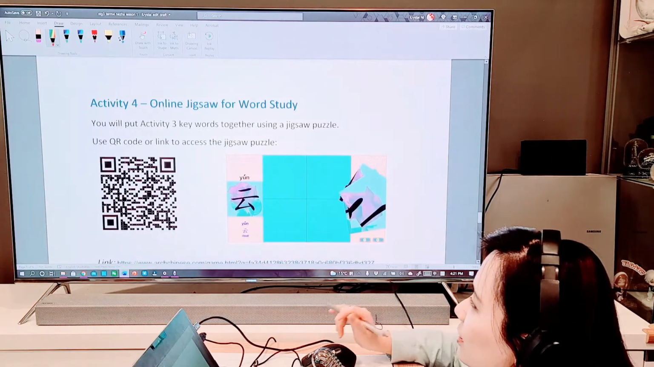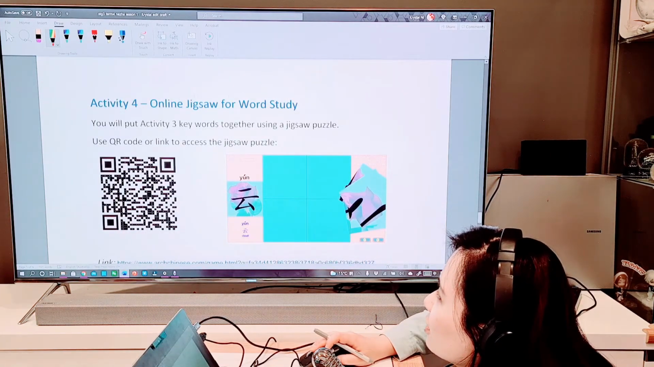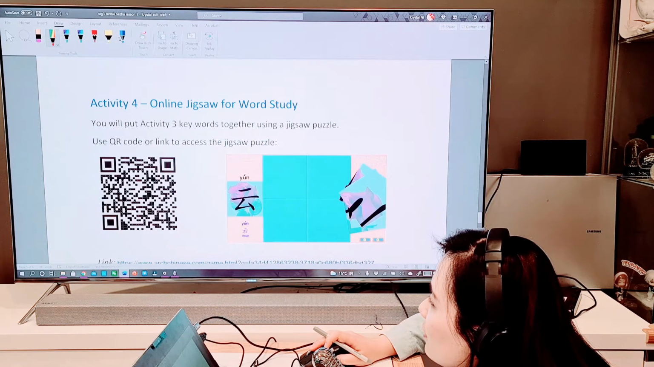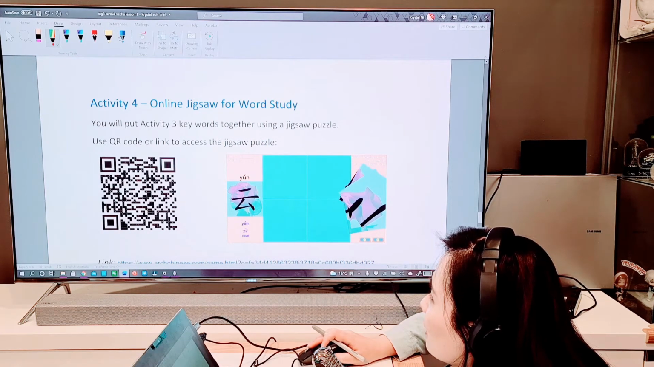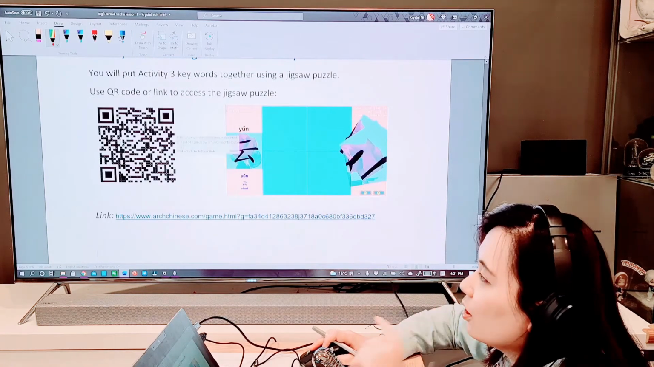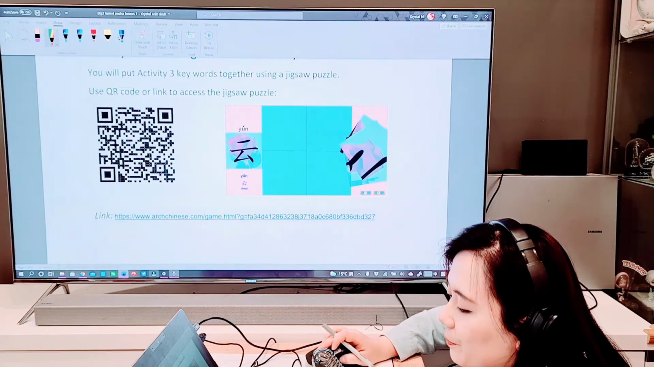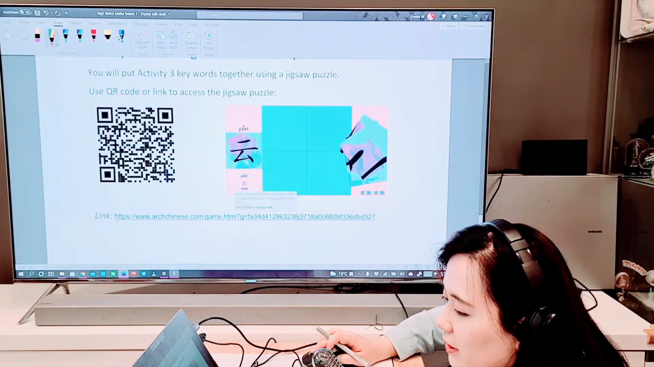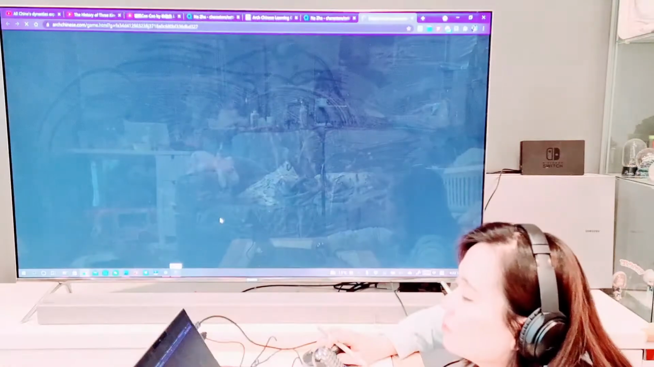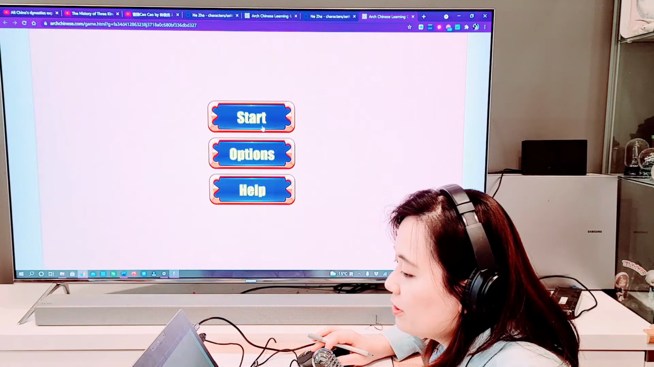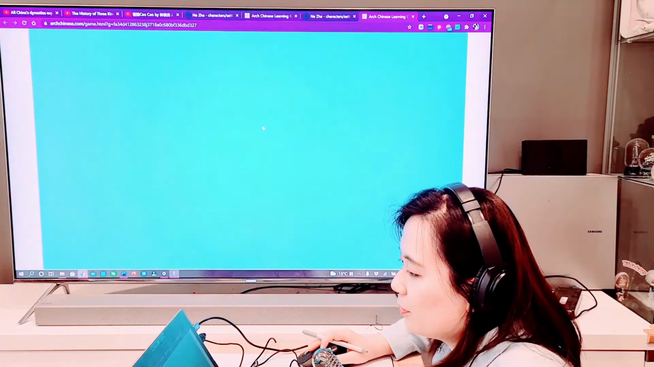Then, this one's actually quite fun. That's an online jigsaw game for word study. You will put the activity 3 keywords together using a jigsaw puzzle. That's a QR code, and that's what it looks like when you open it with your link. Click, click, click. Now this game also has a leaderboard, so when you finish, you'll be able to see your place on the leaderboard.